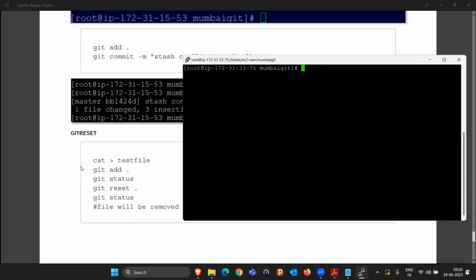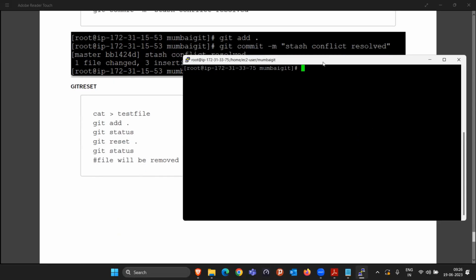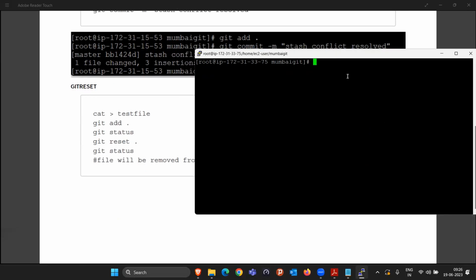Then let's come to the reset and revert part now. Git reset: see, sometimes whenever you are moving the file from the working space to the staging area to the commit area, we can make some changes, right? And maybe those changes are not working, or maybe by mistake we made the changes.